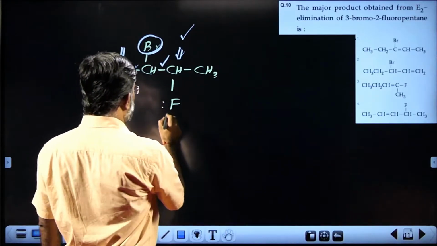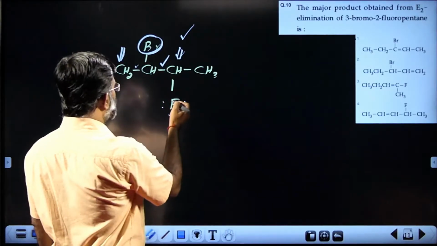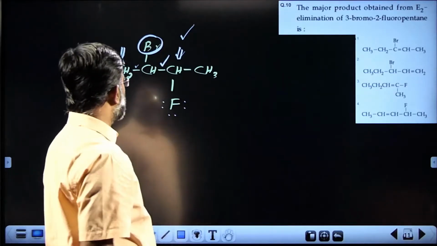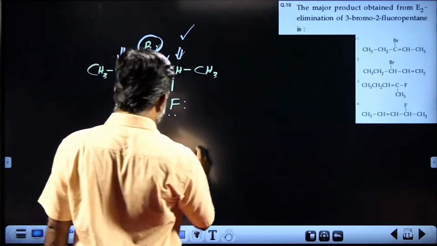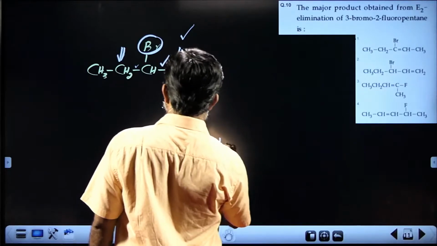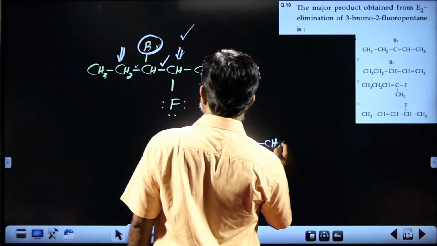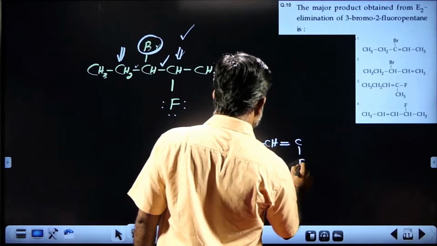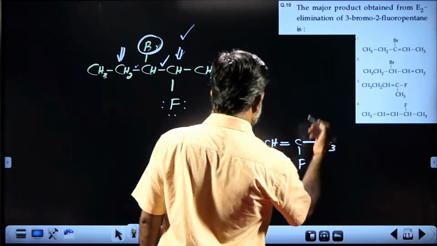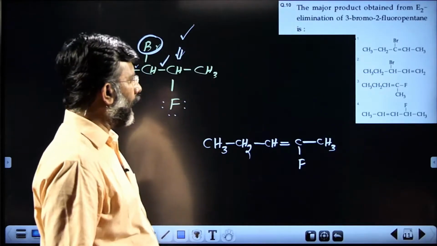Fluorine carrying lone pair of electrons comes under conjugation, and hence the double bond may come there, and the product will be CH3, CH2, CH double bond C, F, CH3. That will be the answer.